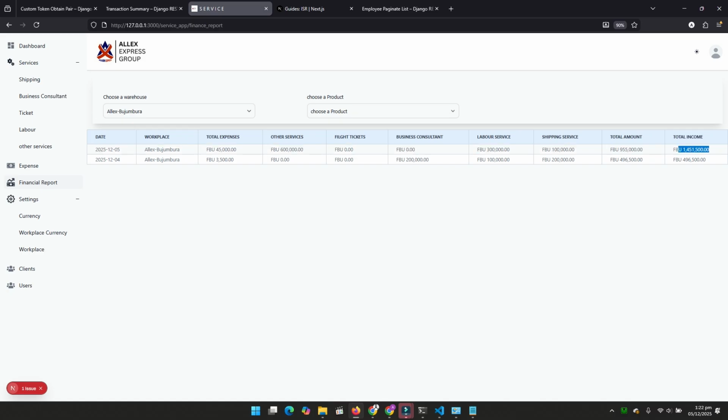But what is this? This is the total income today, the whole total income today, because yesterday we made this, it was this also.